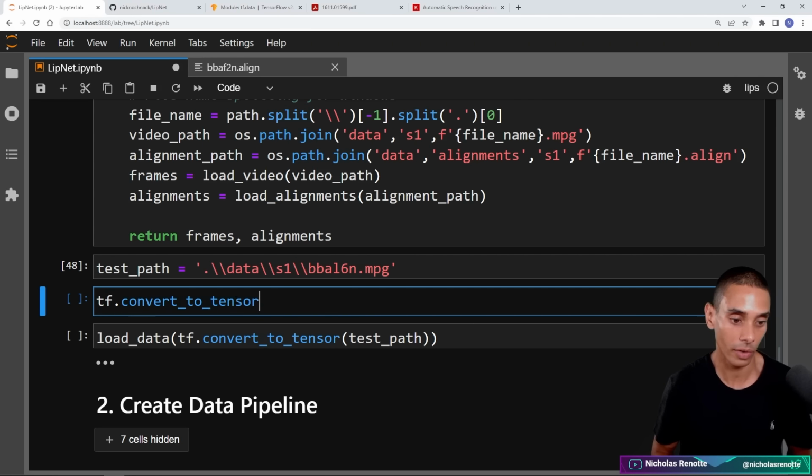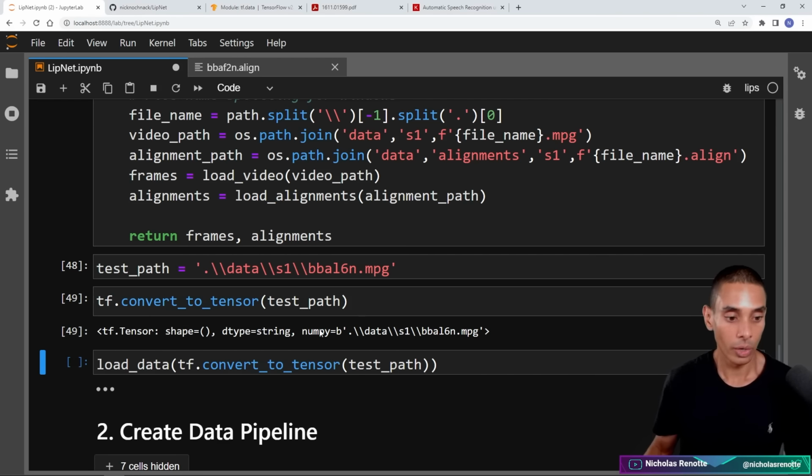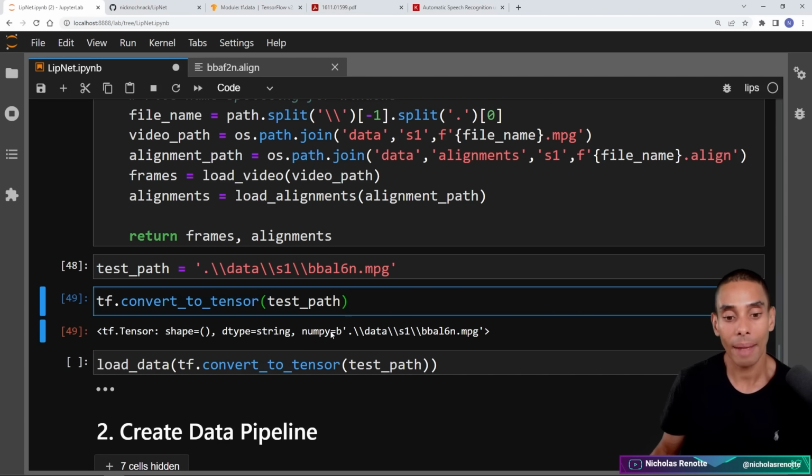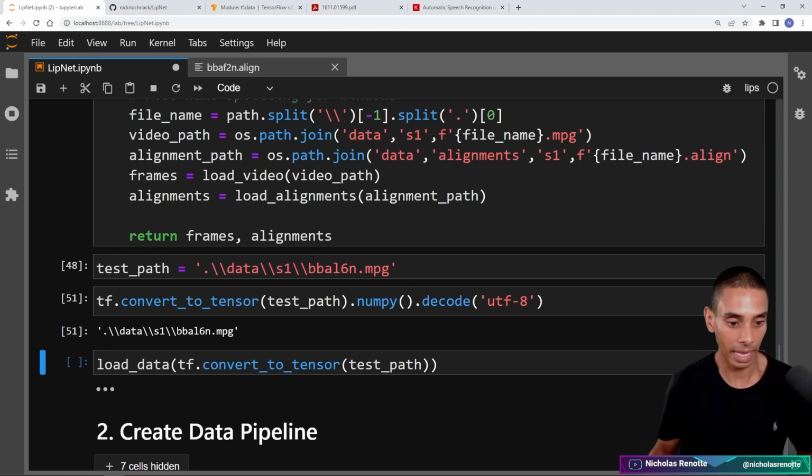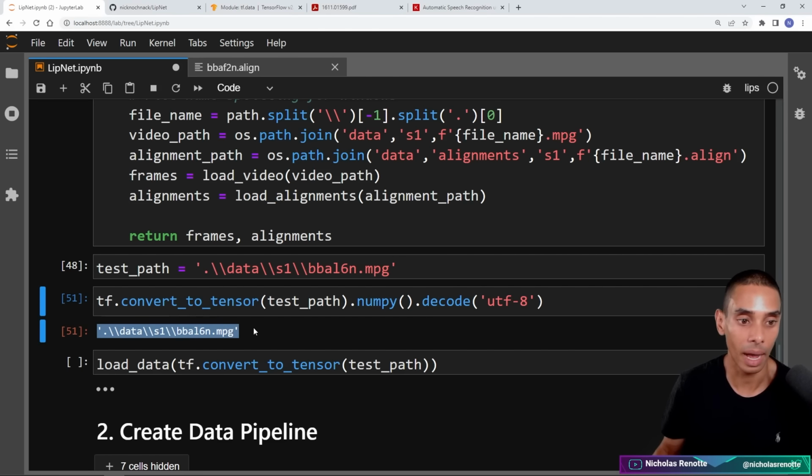So tf.convert_to_tensor, if I pass through test path, you can see we're going to get a tensor back. Now to grab the tensor value, we can type in .numpy, and that's going to grab that. And then I believe we can type in decode, and it should be UTF-8, and then we're going to be able to grab that specific path.